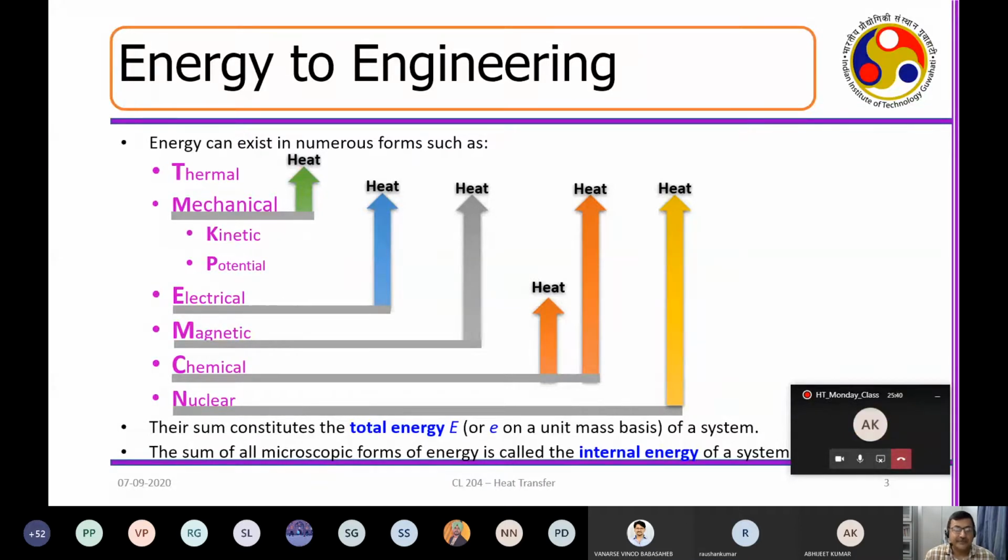Yeah, thank you. So electrical energy is getting converted to mechanical energy in an electric vehicle, and in the process you can see you are generating heat. Similarly, magnetic energy, say motors, getting converted to mechanical energy, and you are generating heat. Okay, chemical energy to electrical energy, this is used in the batteries, lithium-ion batteries, and in the process, in your mobile phone you have batteries, and you see they generate heat. At the same time, chemical energy can also produce mechanical energy, like say gasoline is being converted to heat, and then that heat is used for the movement of the car. So that is mechanical energy, kinetic energy, and then you can see that also produces heat.